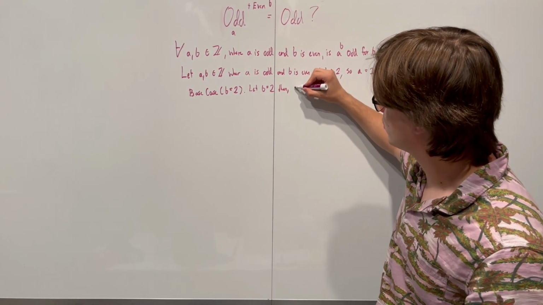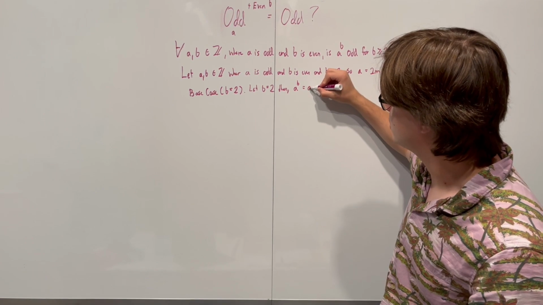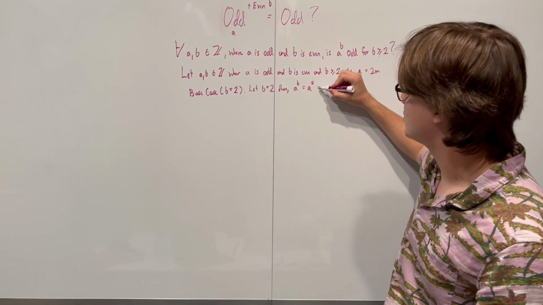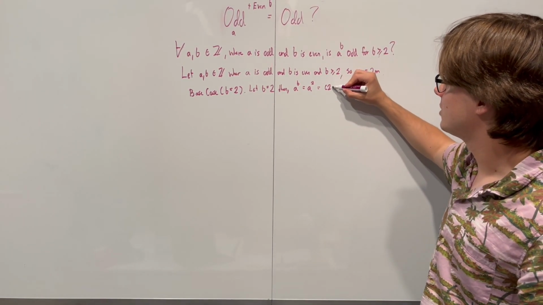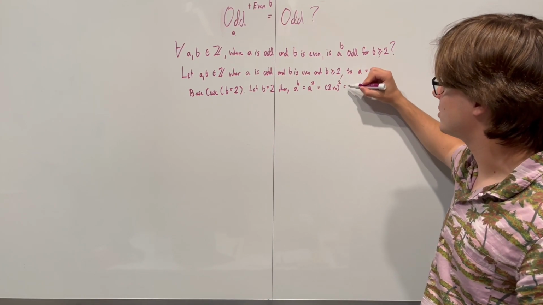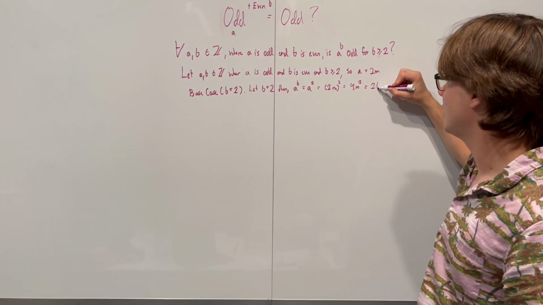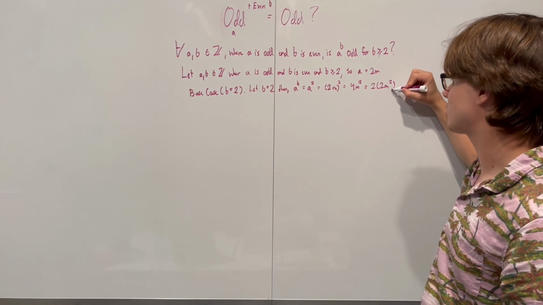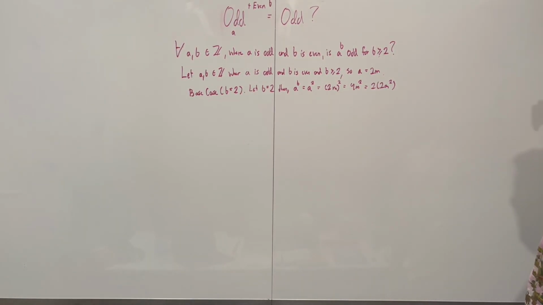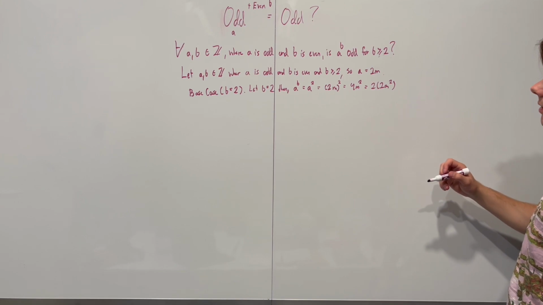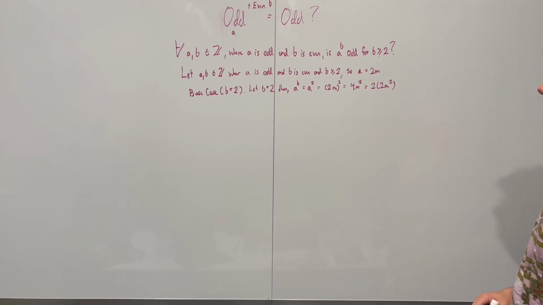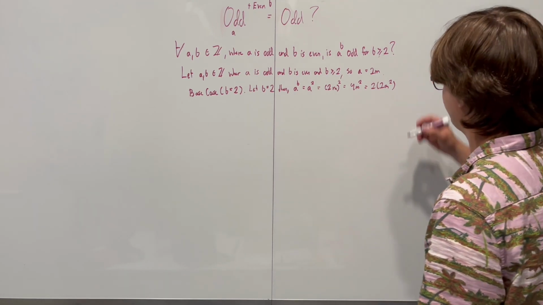Then we're just going to write A to the power of B is equal to A to the power of 2, which is going to be equal to 2m to the power of 2, which is going to equal 4m squared, which is going to equal 2 times 2m squared. All right, fantastic. We already see that. Did I mess up somewhere? I did mess up somewhere.